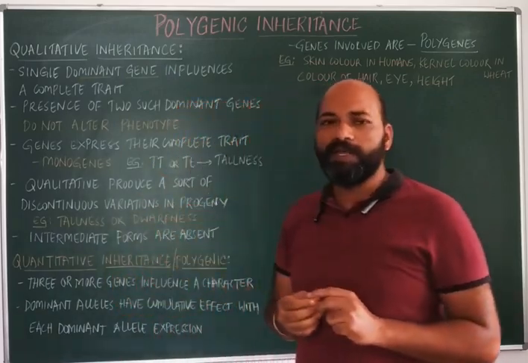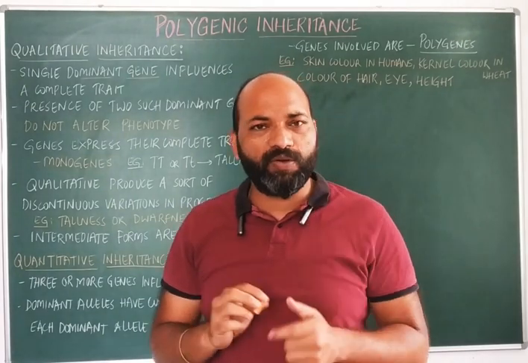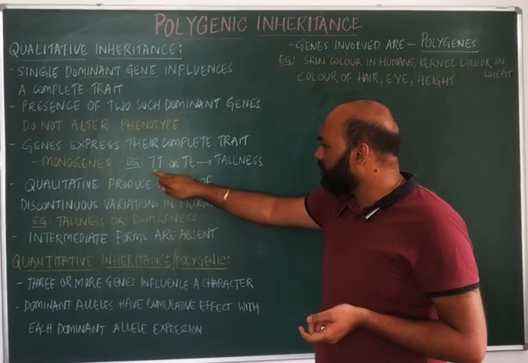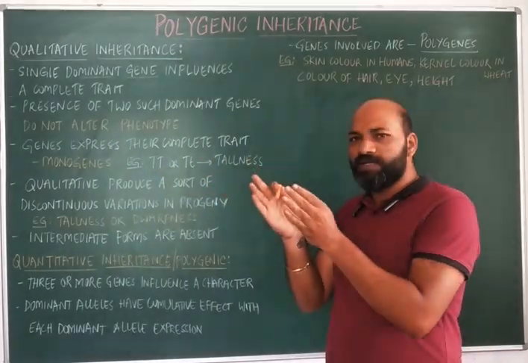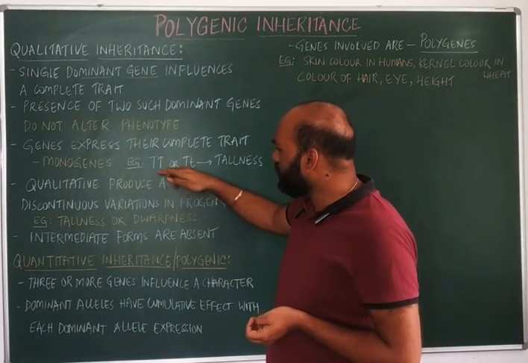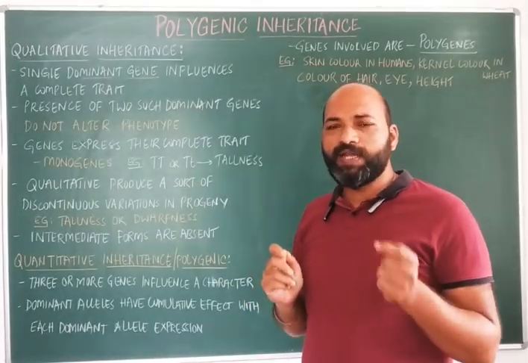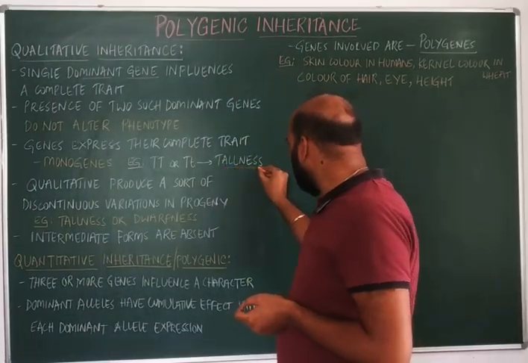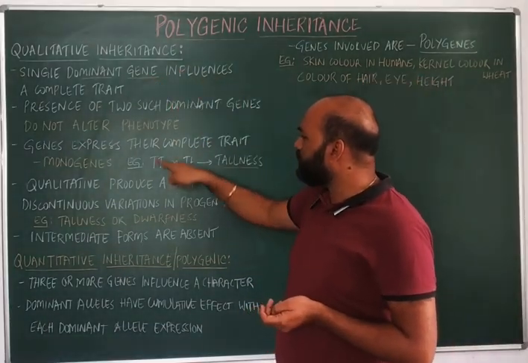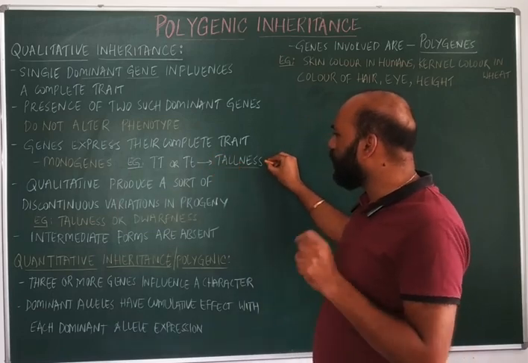So for example, if I take the height of the pea plant, what we are talking about. In the pea plant, one gene has two alleles. So if the gene is having two dominant alleles, here you can see capital T, that shows the tallness of the pea plant. Now, a single dominant gene which has two dominant alleles is influencing the trait, that is the tallness of the pea plant.